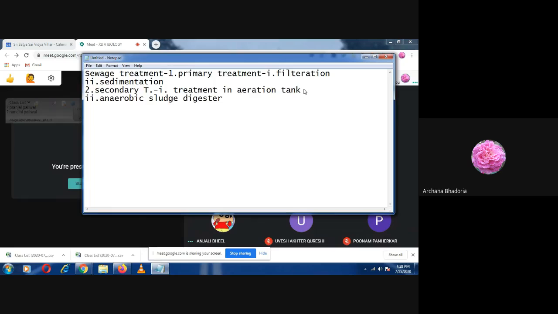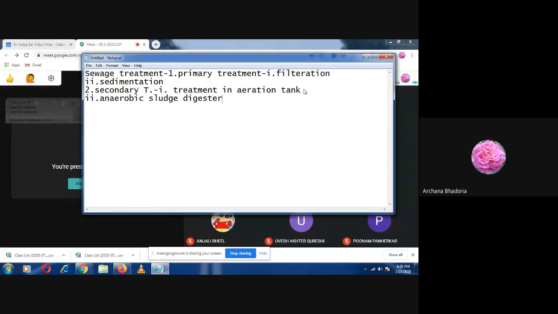So remember, microbes will be used for treating the sewage water in the aeration tank and in the anaerobic sludge digester. In which step is the biogas produced? Ma'am, in the second step, anaerobic sludge digester. In the anaerobic sludge digester, biogas will be produced.